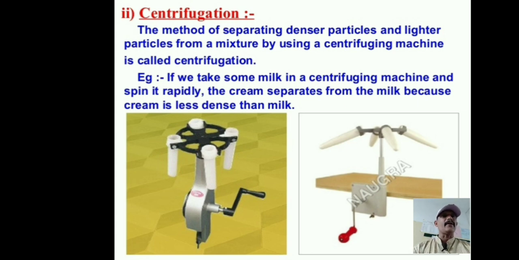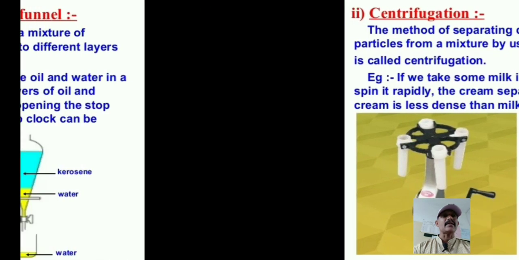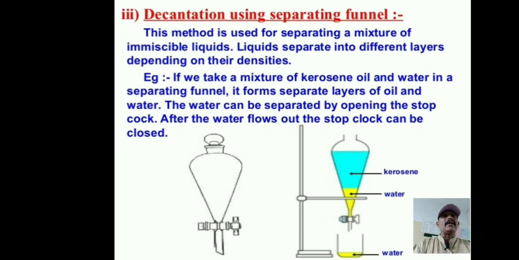Next, today we will discuss another one, decantation, using a separating funnel. You are already familiar with this method. Oil and water do not mix with each other; these are immiscible liquids.